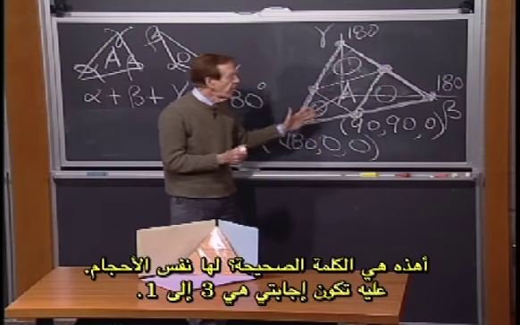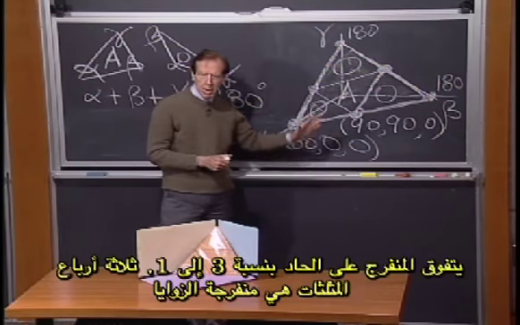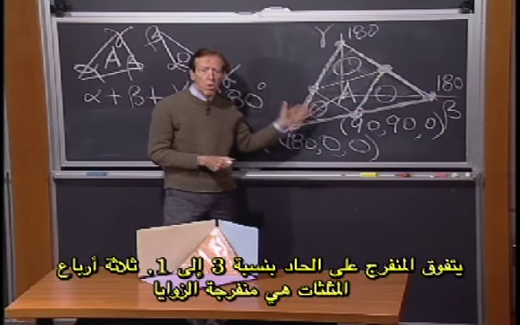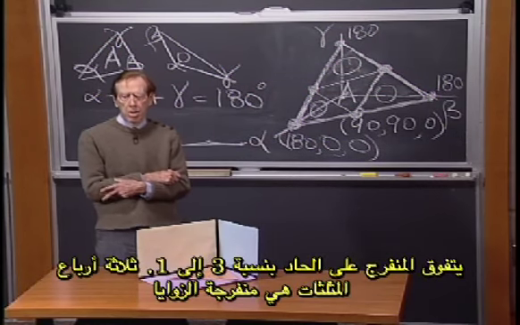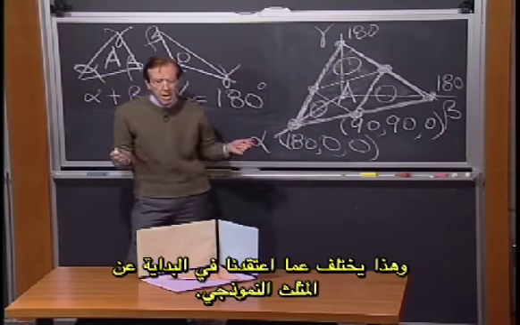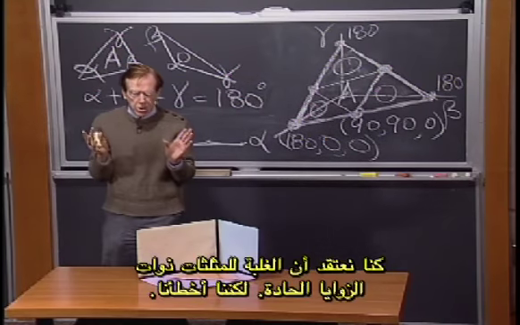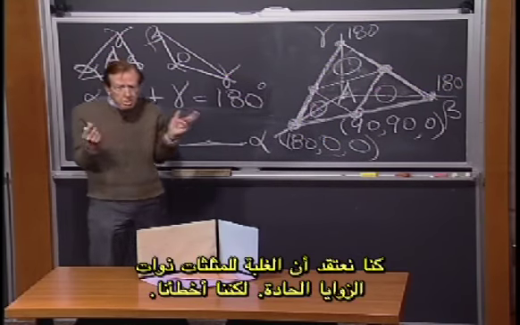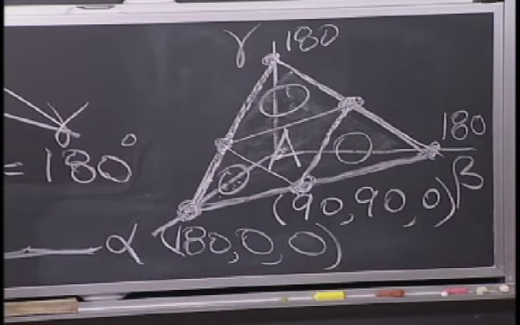And therefore, my answer is 3 to 1. Obtuse wins over acute 3 to 1. 3/4 are obtuse, which is different from what we thought of at the very beginning as a typical triangle. Our vision was acute, but wrong. It's 3 to 1.